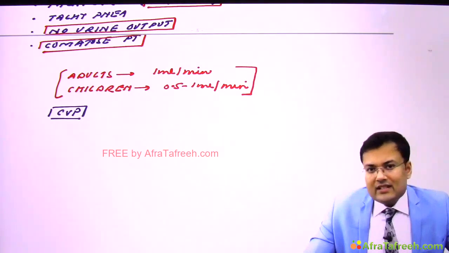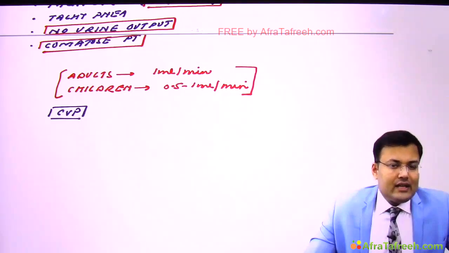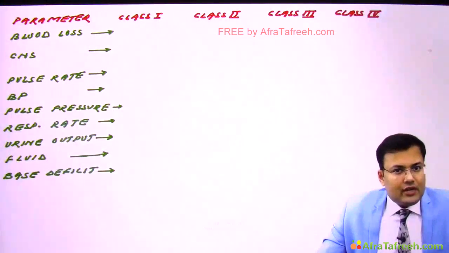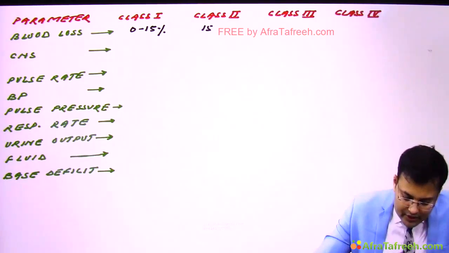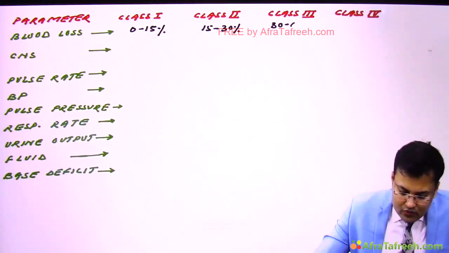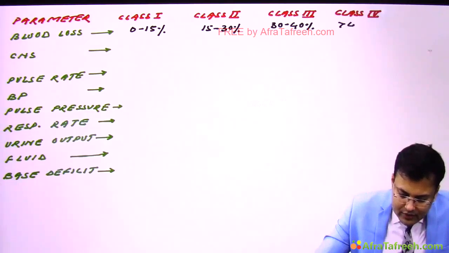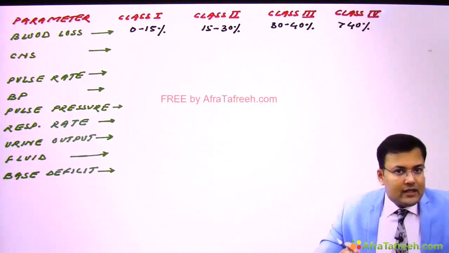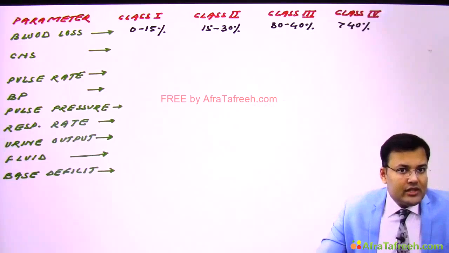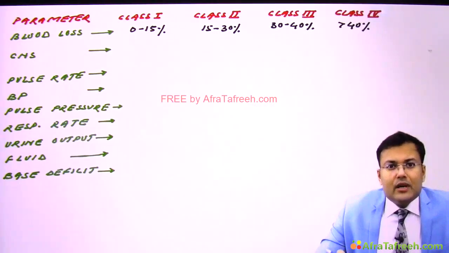Now we are going to discuss in detail the ATLS classification of hypovolemic shock. According to ATLS modification, there are 4 classes of shock we discussed. Now see, how much is the blood loss in class 1? We discussed the blood loss is 0 to 15% in class 1. In class 2, it is 15 to 30%. In class 3, 30 to 40%, and in class 4, how much is the blood loss? More than 40%. This question was asked many times in AIIMS and NEET. Simple question on the basis of percentage of blood loss.